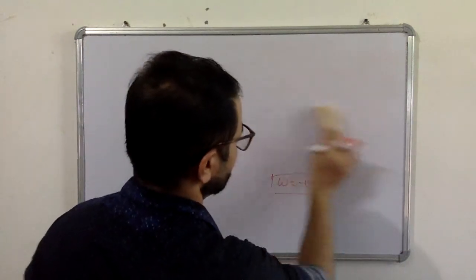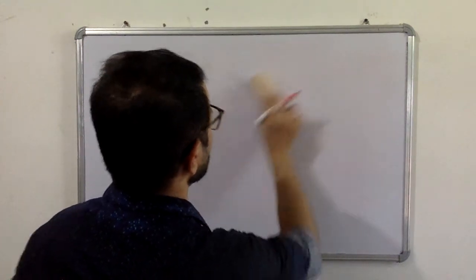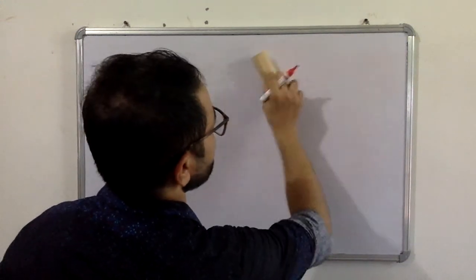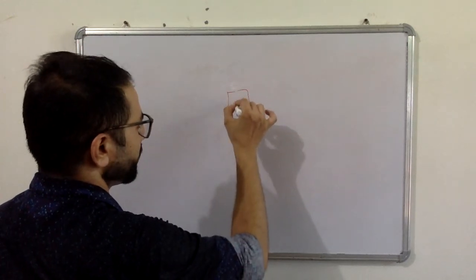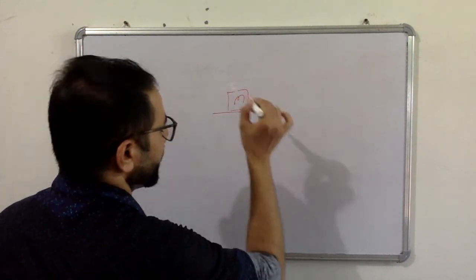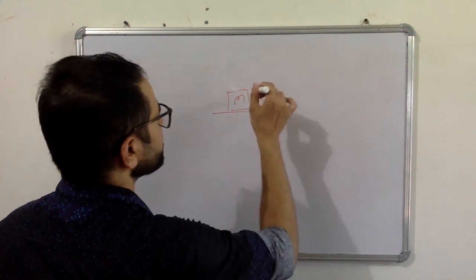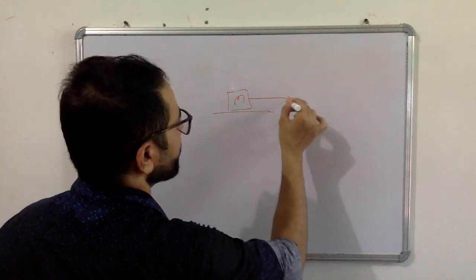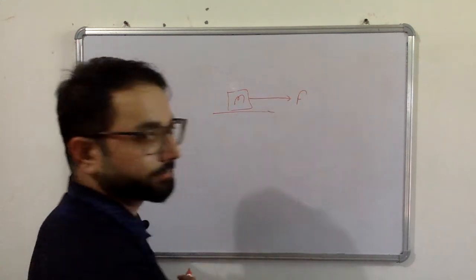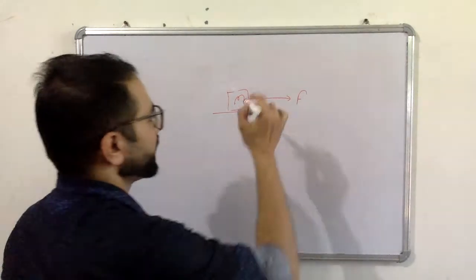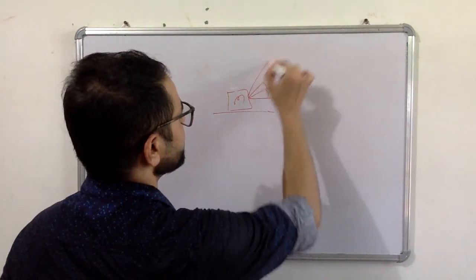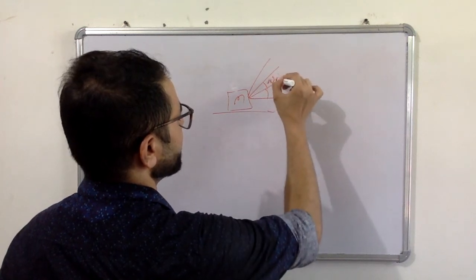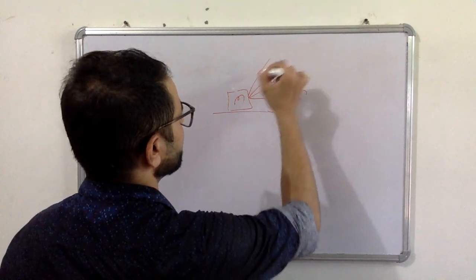For the angle theta, if we change it, for example, let's say I'm taking one more example. Let's say there is another body of mass m. Now force F is applied. Now we are increasing the angle theta, let's say by delta theta.